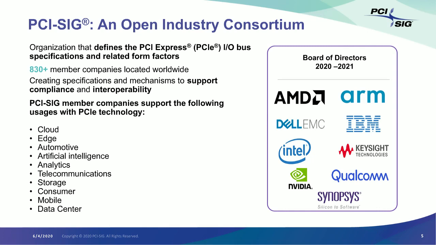Over time, PCI Express architecture has demonstrated its ability to adapt to revolutionary as well as evolutionary trends in the entire compute continuum, spanning a wide range of platforms that includes cloud computing, edge computing, automotive, artificial intelligence, analytics, telcos, storage, consumer segment, mobile computing, data center, high performance computing, supercomputing. Pretty much everything from a handheld to the most sophisticated supercomputer, everybody has PCI Express. Every year, the directors of the PCI SIG board are elected, and the current set of board of directors are shown here.